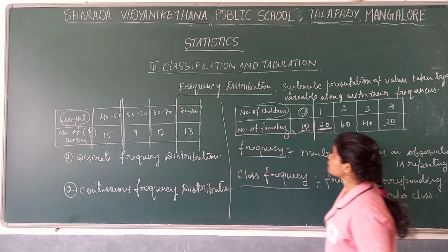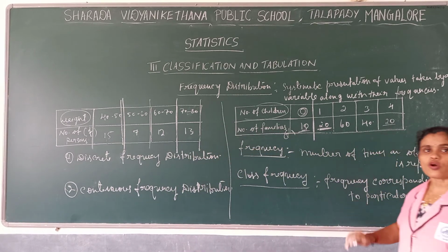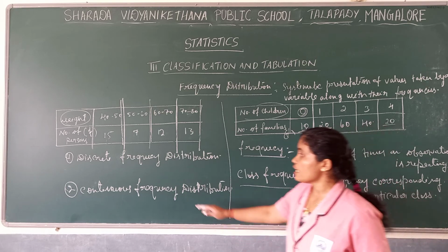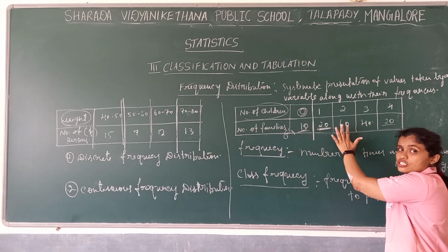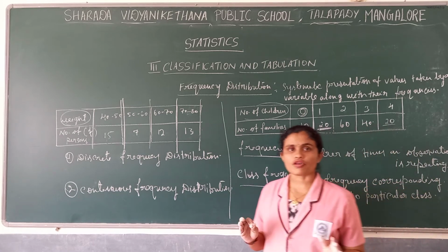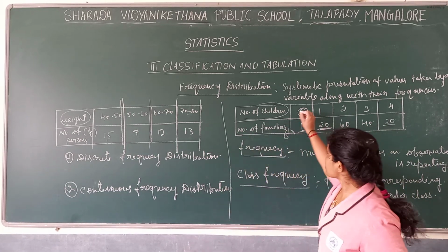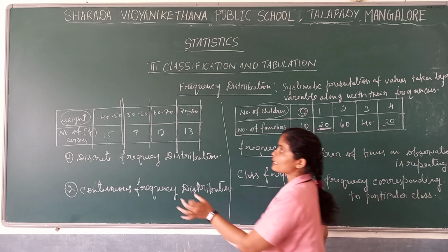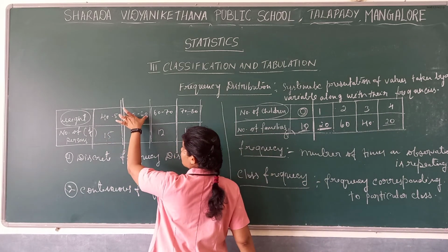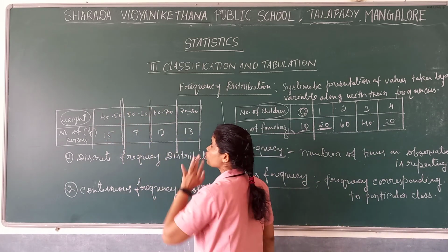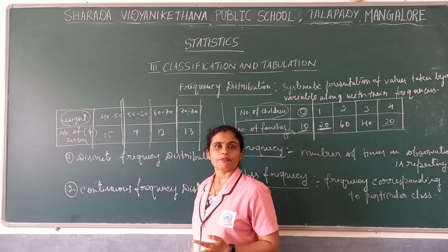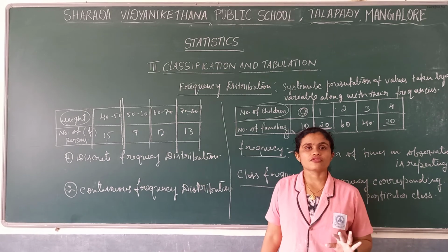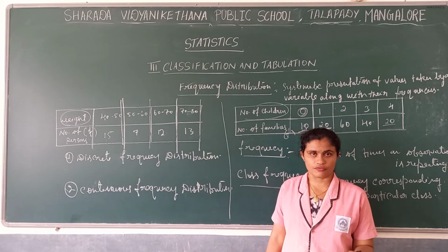Why do we call it a discrete frequency distribution? Discrete frequency distribution means that while framing a frequency distribution, class intervals are not considered. What do we mean by class intervals? These are class intervals: 70 to 80, 50 to 60. If we consider those, we call them class intervals.